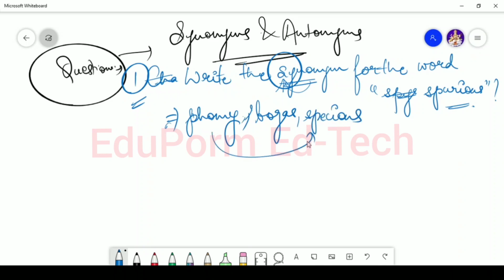Now I have provided you with 3 meanings. Why? Because mostly in the question they will either ask you one meaning or 2 meanings, not more than that. Usually they don't ask more than 2 meanings. So try to remember 3 meanings, so that even if you forget one word, you will at least have 2 more options.